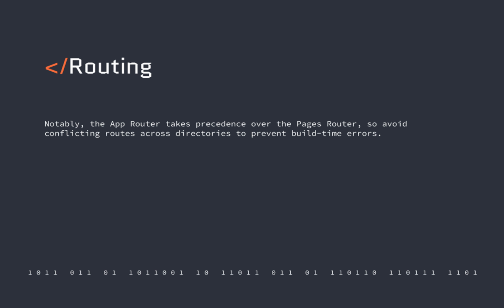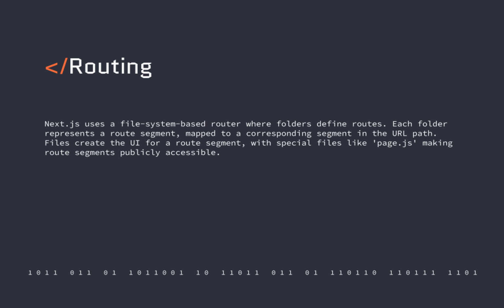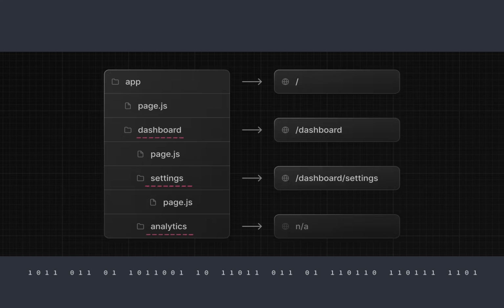Notably, the app router takes precedence over the pages router, so avoid conflicting routes across directories to prevent build time errors. Components in the app directory default to React Server components, providing a performance boost. However, you can also use client components if needed. Next.js uses a file system-based router where folders define routes. Each folder represents a route segment mapped to a corresponding segment in the URL path.